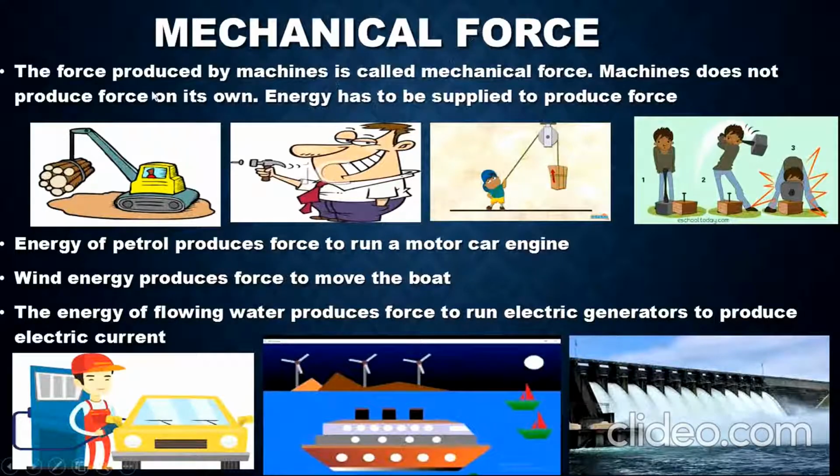Mechanical force. The force produced by machines is called mechanical force. Machines don't produce force on their own. Energy has to be supplied to produce force. These are the examples of mechanical force. The energy of petrol produces force to run a motor car engine. Wind energy produces force to move the boat. The energy of the flowing water produces force to run electric generators to produce electric current.